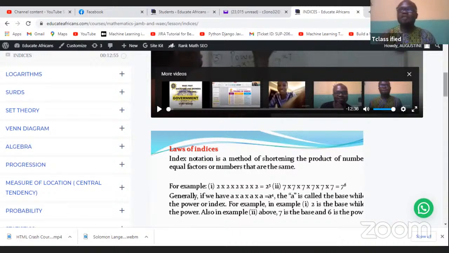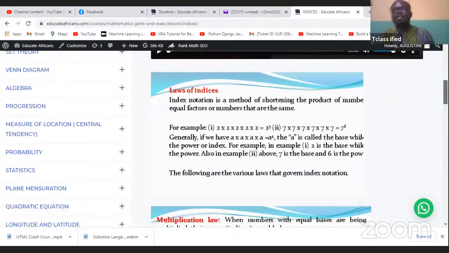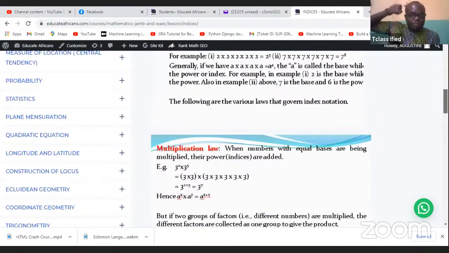So take note, if somebody asks you what's the index of this, index simply means what is on top. The base is the main number that you're counting. Index represents how many times the number is occurring.